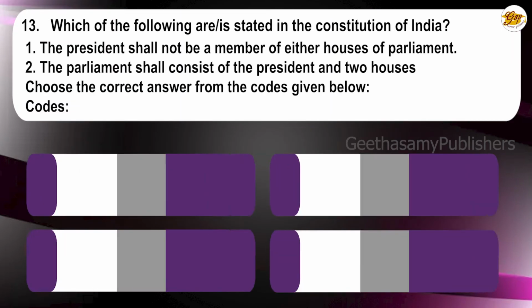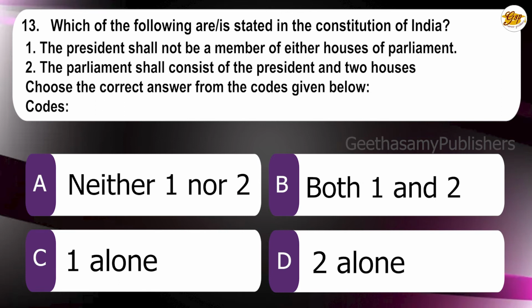Speaker. 13th question: Which of the following is/are stated in the Constitution of India? 1. The President shall not be a member of either house of the Parliament. 2. Parliament shall consist of the President and 2 houses. Choose the correct answer from the codes given below. A. Neither 1 nor 2. B. Both 1 and 2. C. 1 alone. D. 2 alone. The correct answer is B.